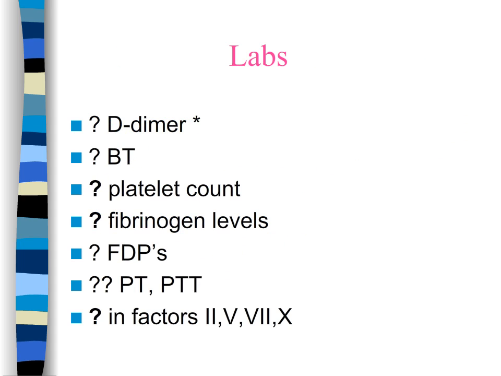As you can see, there are many labs that can be drawn, and many of them are associated with DIC. Of importance is the D-dimer, which is a gold standard because it indicates both fibrinolytic and clotting systems have been activated. So we may have a prolonged bleeding time, a decreased platelet count, increased fibrinogen and fibrin degradation products. PTT may be prolonged, and of course we would have a decrease in clotting factors.